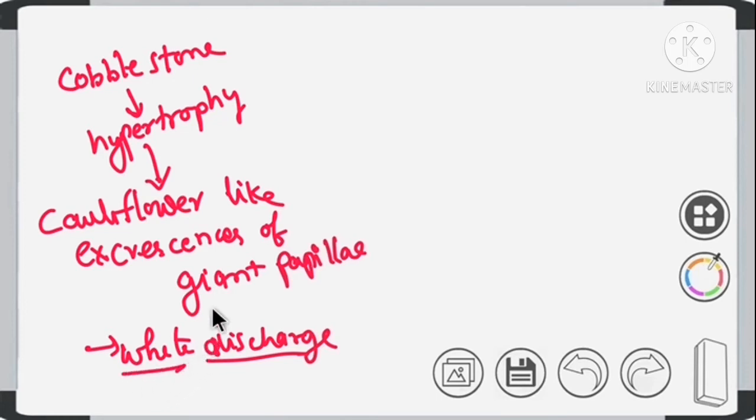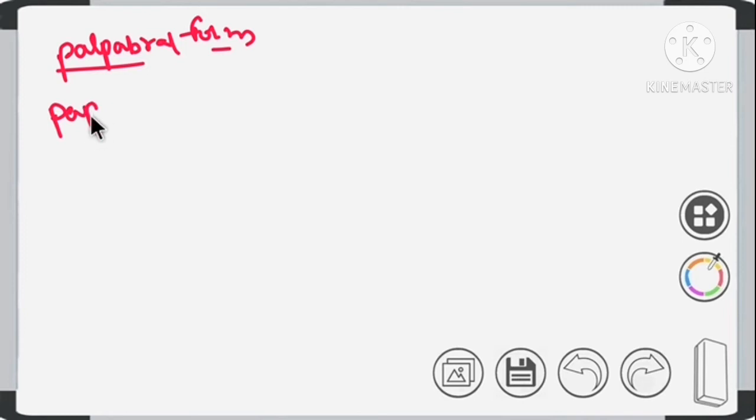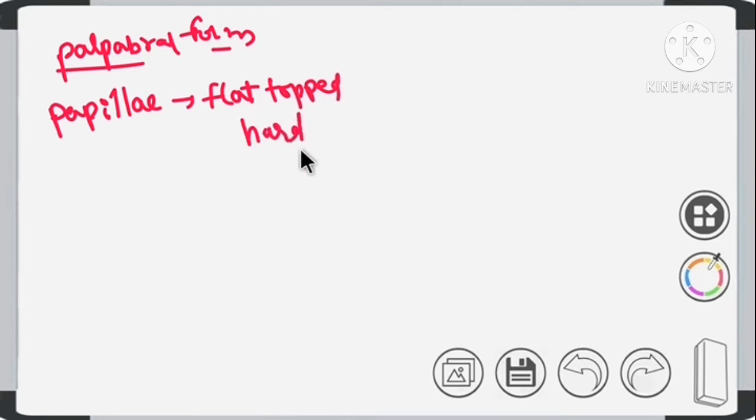Okay, let's revise it. What are the things that we see in palpebral form? What we see is papillae, right? How are these papillae? These are flat topped, these are hard, and these are arranged like stones on the road.